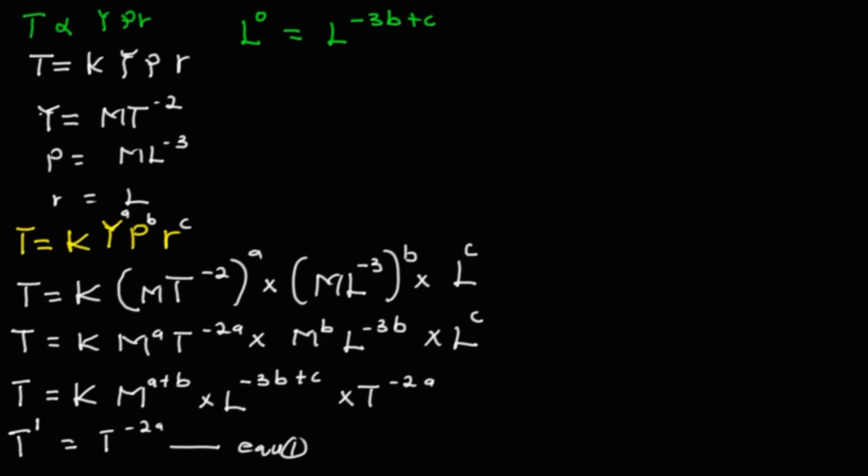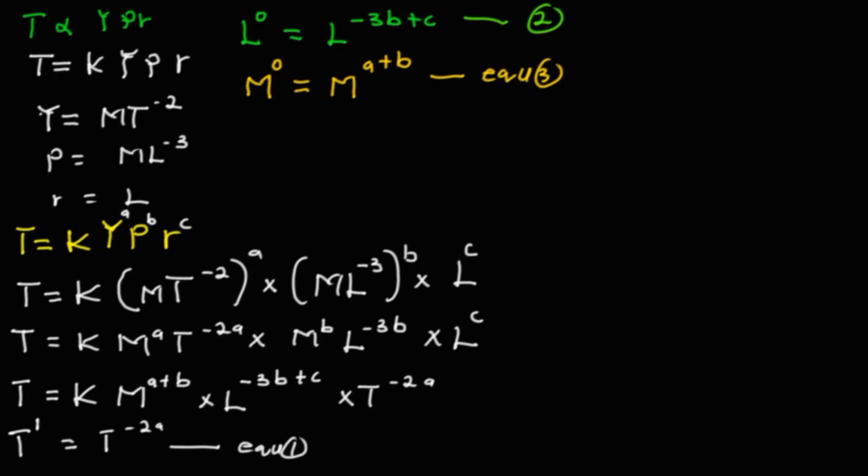And on the other hand, let me use yellow, we have M. On the left hand side, we have no M, so M is 0 on the left hand side, and over here we have M to be A plus B. So like I said, this one has been tagged equation 1, this one is equation 3, while this one is equation 2.